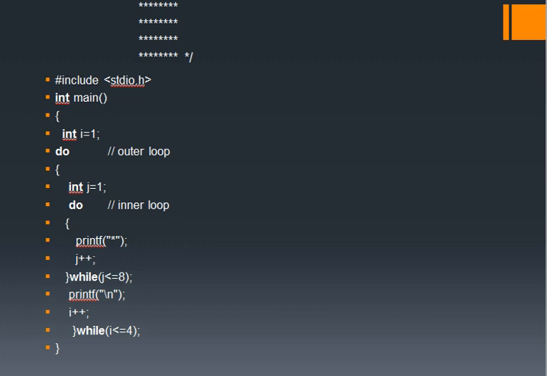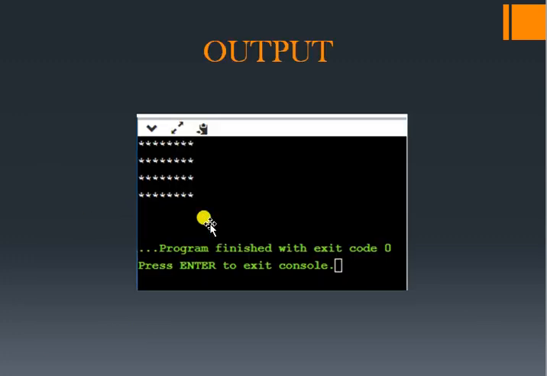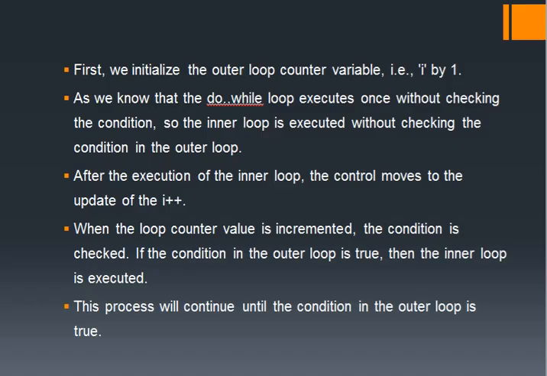So this is the use of the do while nested loop. Here you can see this is the output. It will print like this. This is an example of nested do while, and we can see how it works. First we initialize the outer counter variable i to 1. As we know, a do while loop executes once without checking the condition. So the inner loop is executed without checking the condition of the outer loop.